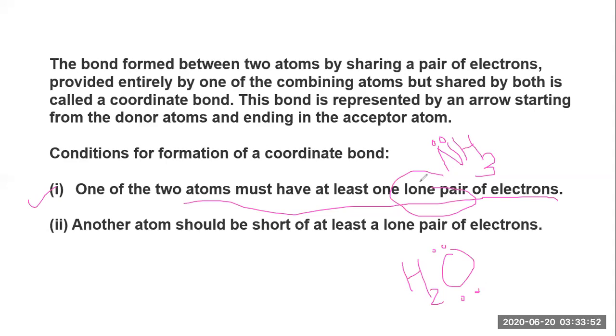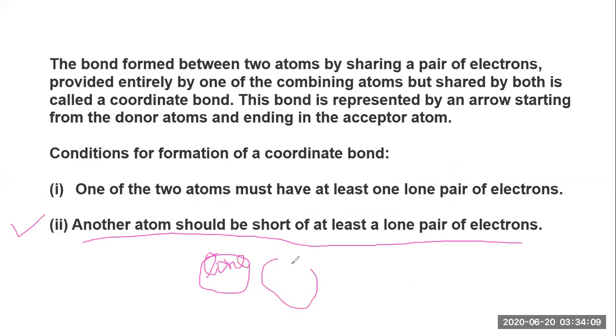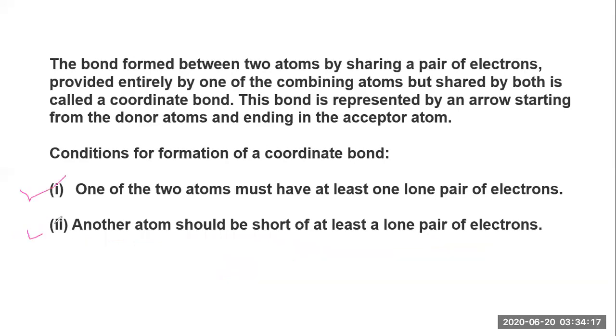This is the point we have to consider here. That is the first condition. The second condition: the other atom should be short of at least a lone pair of electrons. Means one should have a lone pair of electrons and the other should be the normal one, not having a lone pair of electrons. Okay, this is the point we have to consider. Just look at point 1 and look at point 2.